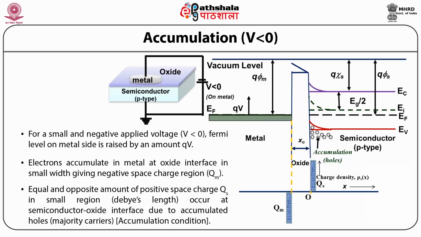Now students, we already know that the carrier density in the semiconductor is Pp is equal to Ni multiplied by exponential Ei minus Ef by kT. So the upward bending of the energy band causes an increase in Ei minus Ef, implying an enhanced concentration of holes near the oxide semiconductor interface, which is called the accumulation condition.